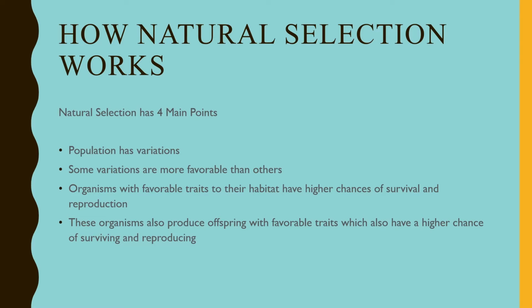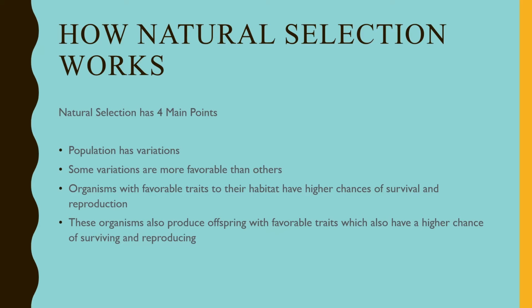Population has variations. What does that mean? It means that animals of the same species might not have the same traits or characteristics. Some giraffes might have longer necks than others. Some birds might have faster or longer wings than others. Moving on, some variations are more favorable than others. As an example, giraffes with longer necks can reach higher and get food easier, which promotes a higher chance of success in reproducing.